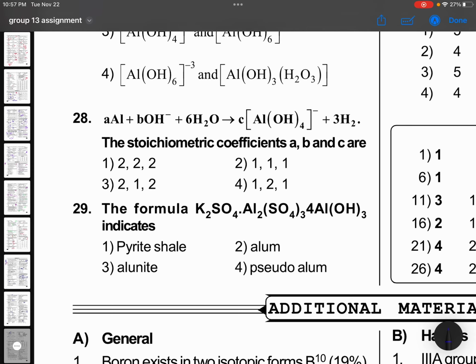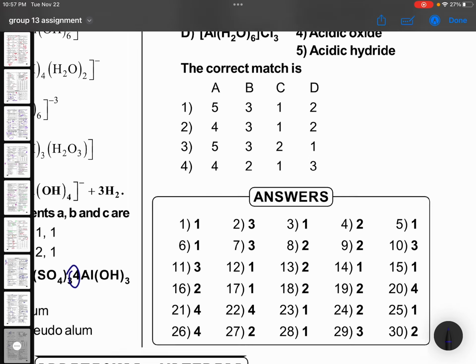Aluminium plus OH minus plus 6H2O gives Al(OH)4 minus plus 3H2. The stoichiometric coefficients of A, B and C, you can check. 2Al plus 2OH minus plus 6H2O gives 2Al(OH)4 minus. Just substitute, you will get the answer. The formula of K2SO4.Al2(SO4)3.24H2O. Okay, now see carefully. K2SO4.Al2(SO4)3.24H2O is called alum.